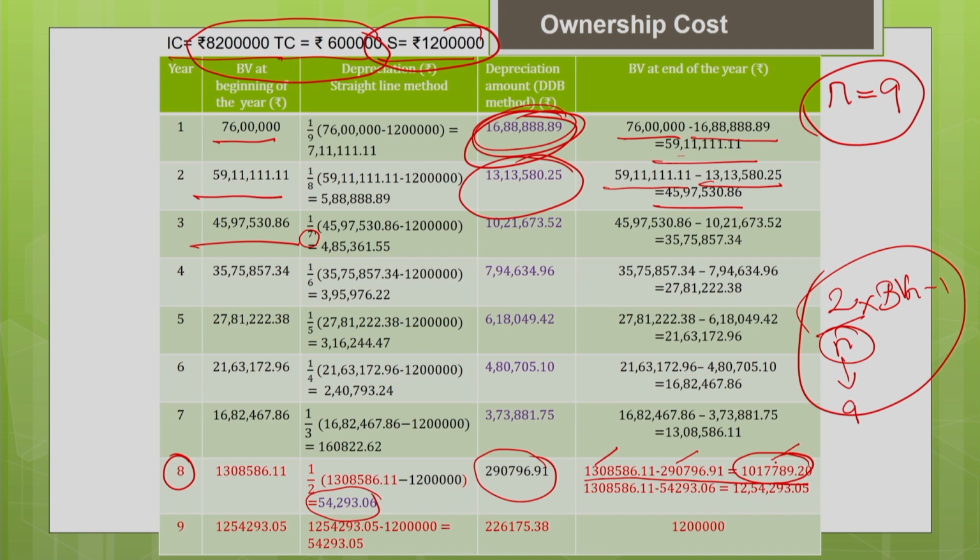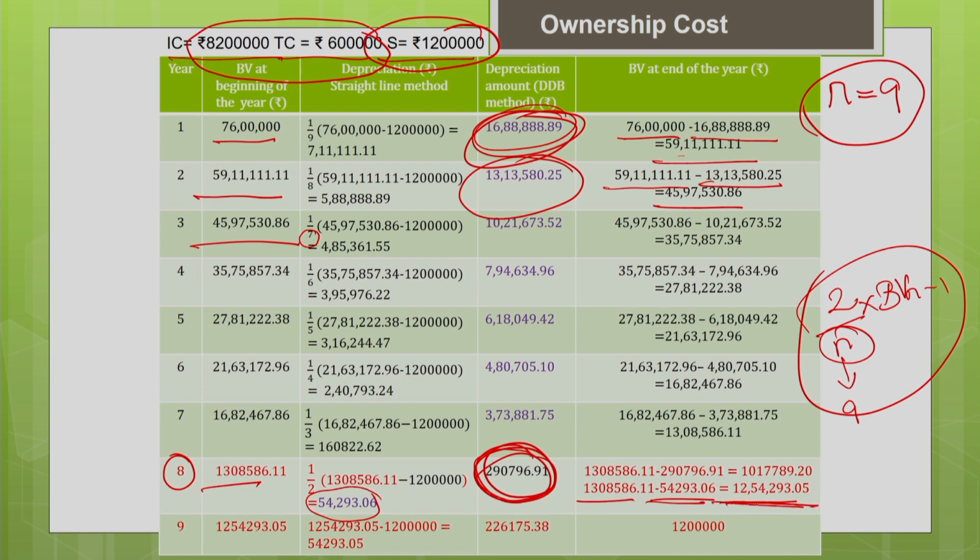So now I have to switch over from the DDB method to the straight line method, because the depreciation estimated is too high. I have to use the straight line depreciation so that I can bring the book value to the salvage value. For that purpose I have to switch over. You can see here the same book value at the beginning of the year, but now I take straight line depreciation for the estimation of the book value.